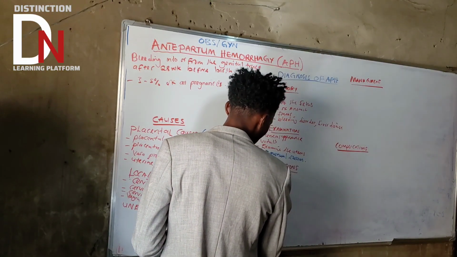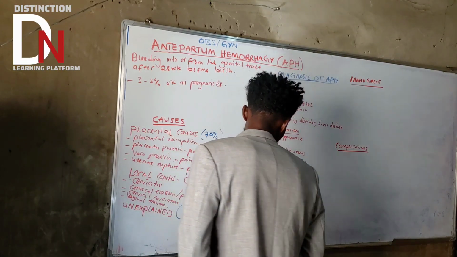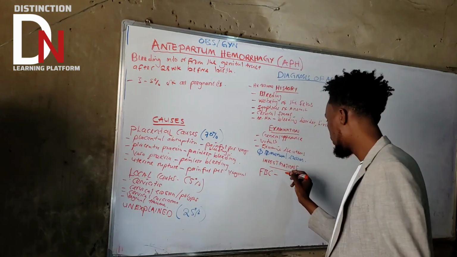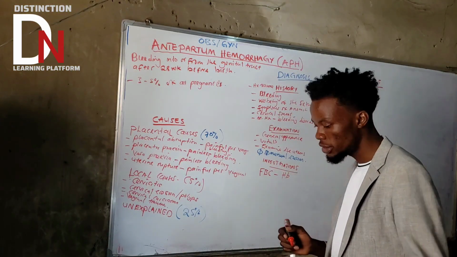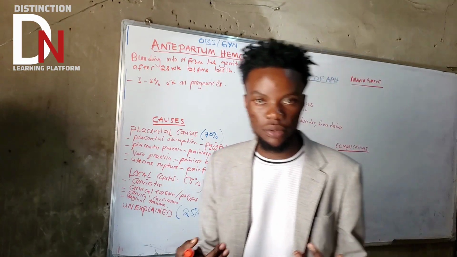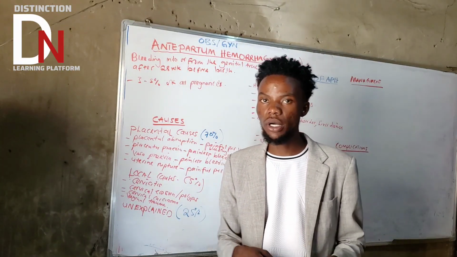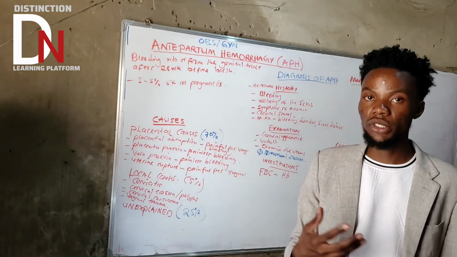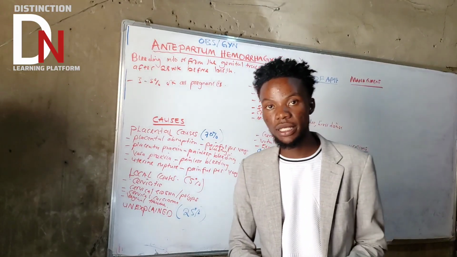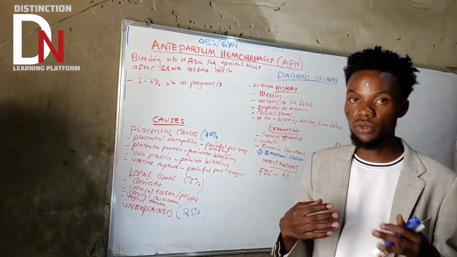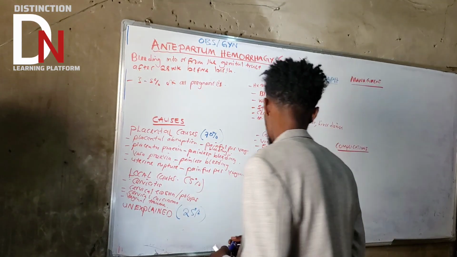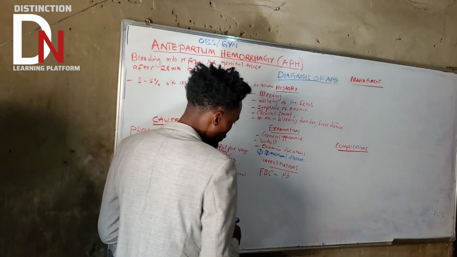So you do a full blood count, basically you are just looking for HB, because HB is very, very important during delivery. A lot can tell you about what? HB. So it will also tell you the type of anemia that they are having. Very, very important. So do the full blood count. What else? So you also need to do what?